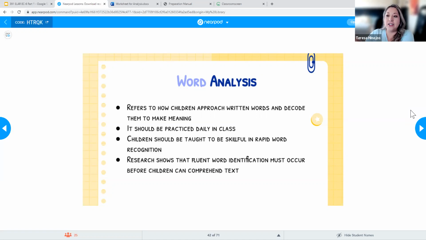Comprehension is the next stage, and it's the next competency that we'll talk about, okay? So word analysis, being able to decode, and being able to comprehend are two very different things, but I can't do one without the other. So my kids cannot comprehend what they're reading if they're having a hard time decoding, because they're going to take so long decoding that they're not going to get the meaning. So that's our first step that we have to work on with kids, making sure that they can actually decode those words.